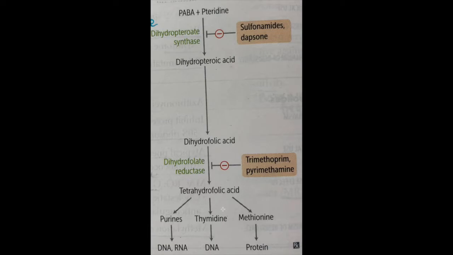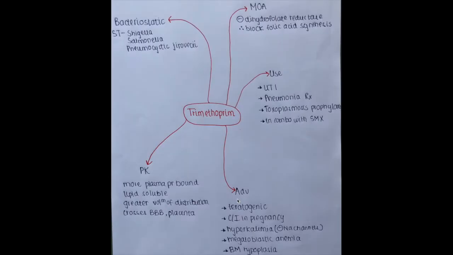Now folic acid, as you all know, is required by bacteria for their growth, as it provides bacteria with DNA, RNA and protein. So what trimethoprim does is that it inhibits dihydrofolate reductase, thereby it blocks the synthesis of folic acid, thereby stops the bacterial growth, so it is called bacteriostatic. So its mode of action is that it inhibits dihydrofolate reductase.